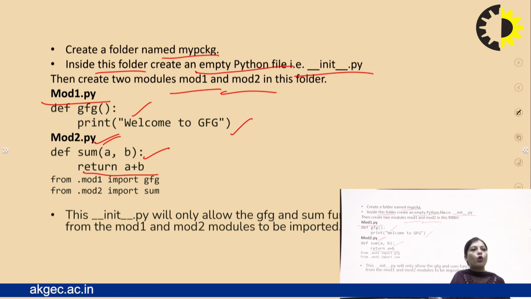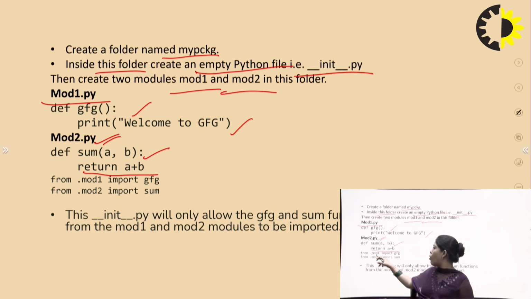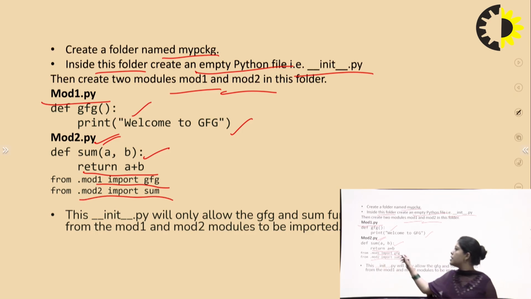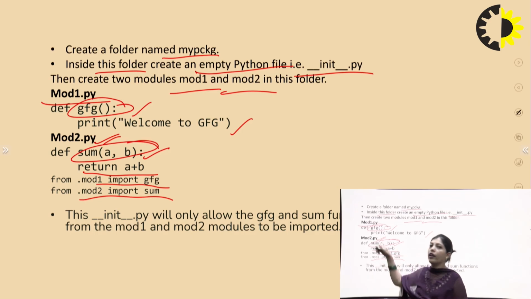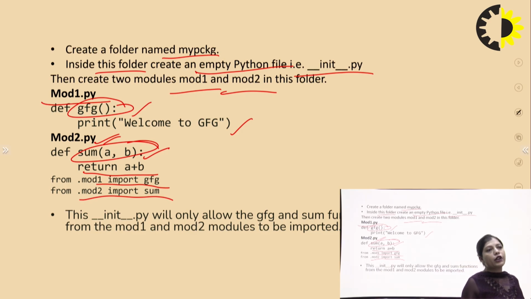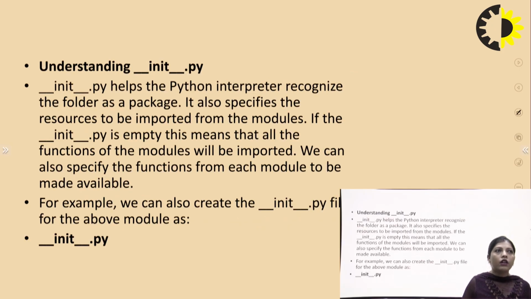Then we import these functions: from mod1 import gfg, and from mod2 import sum. So this __init__.py will only allow gfg and sum from module 1 and module 2 to be imported. This is the way of creating a Python package.